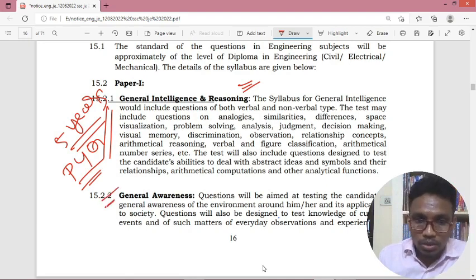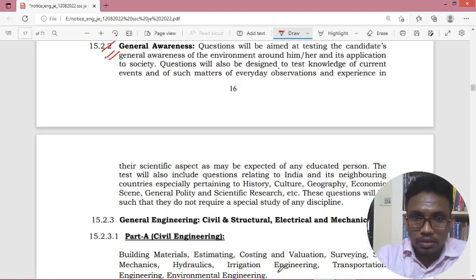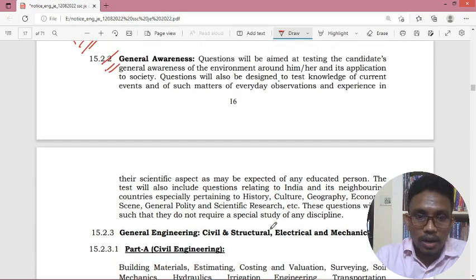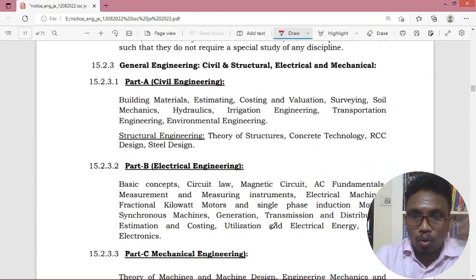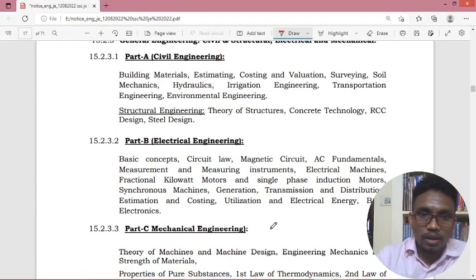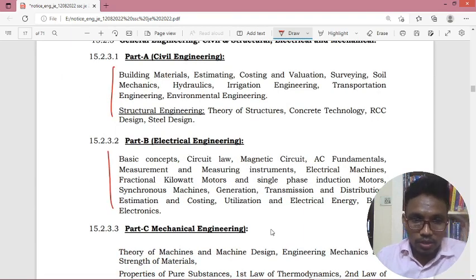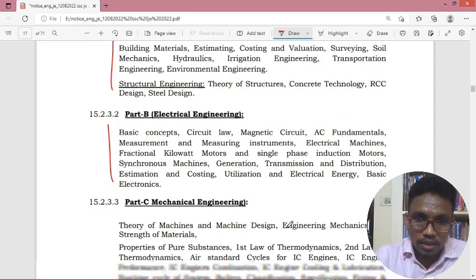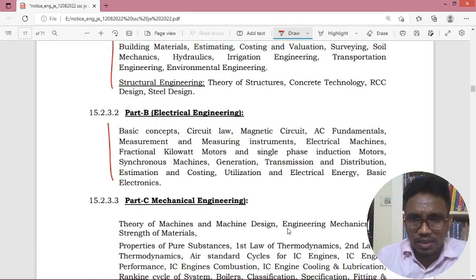Coming to general awareness, this is the syllabus they have given here. And coming to the core stream for paper 1, the objective type, for every stream they mentioned the syllabus here. They just mentioned the name of the subject. To be frank, they mentioned measuring instruments, electrical machines, generation, transmission, distribution. They just gave the name of the subject or unit.